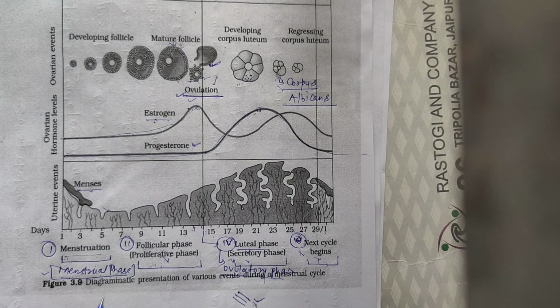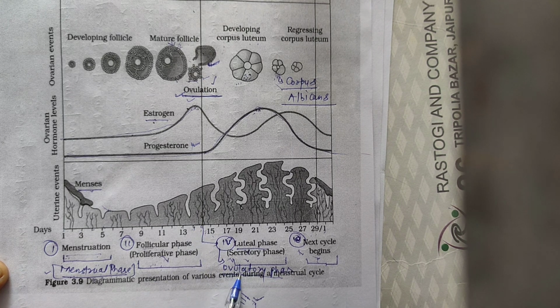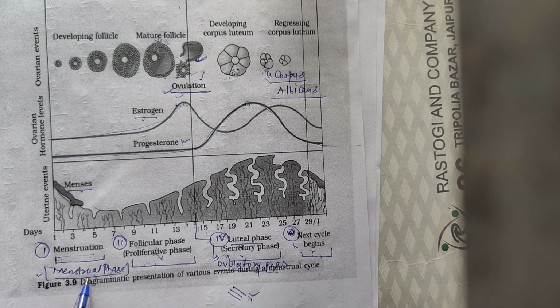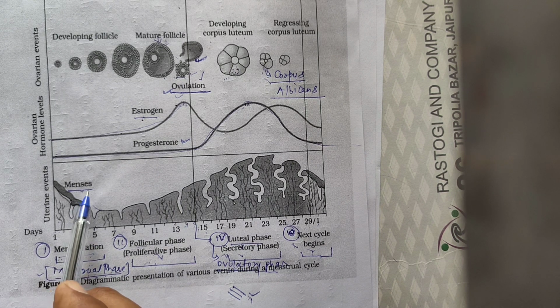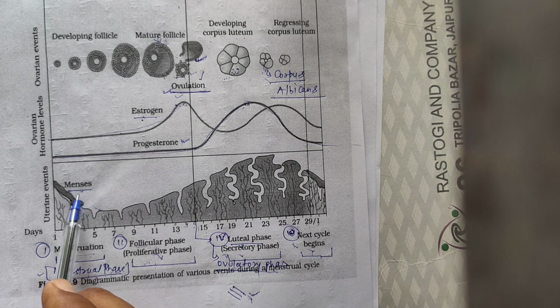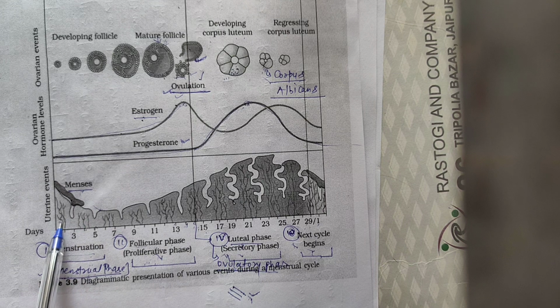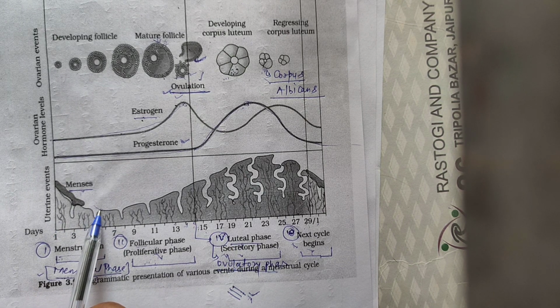Once again, the first phase is the menstrual phase, the second is the follicular or post-menstrual phase, the third is the ovulatory phase, and the fourth is the luteal phase. The first phase is the menstrual phase, timing is the 1st to 4th day. In this phase, women release menses, formed from blood, blood vessels, mucus, tissue fluid and endometrium.